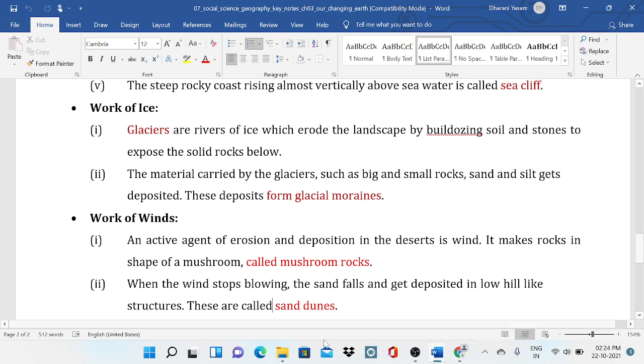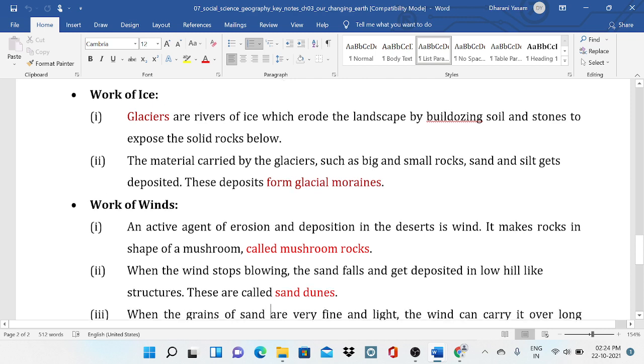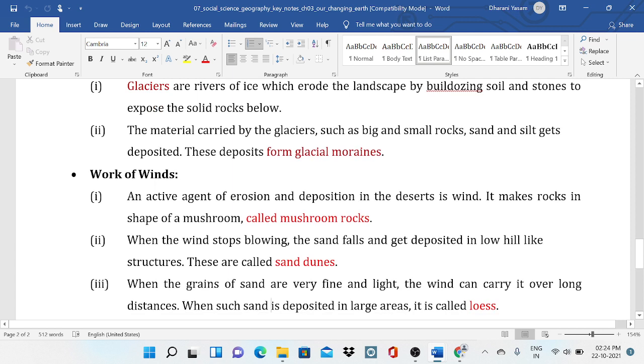These are called sand dunes. These two terms are important, that's mushroom rocks and sand dunes. When the grains of sand are very fine and light, the wind can carry them over long distances. When such sand is deposited in large areas, it is called loess.